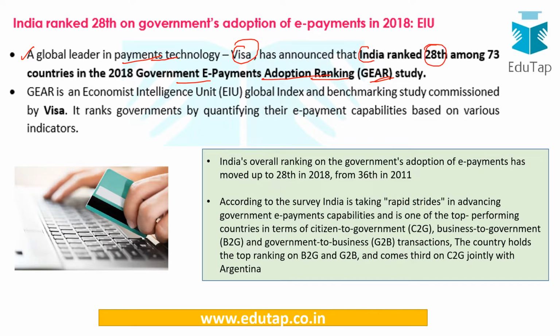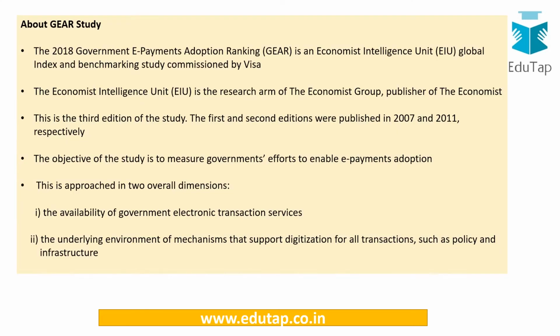So this becomes important, and it is an Economist Intelligence Unit global index. You need to keep in mind this is a global index, and Visa is the one which has released the report. I've given a brief here: the Economist Intelligence Unit is the research arm of the Economist Group, the Economist magazine, and this is the third edition of the study. Earlier editions were in 2007 and 2011, and India has improved its ranking. The objective is to measure the government's effort to enable e-payment adoption.